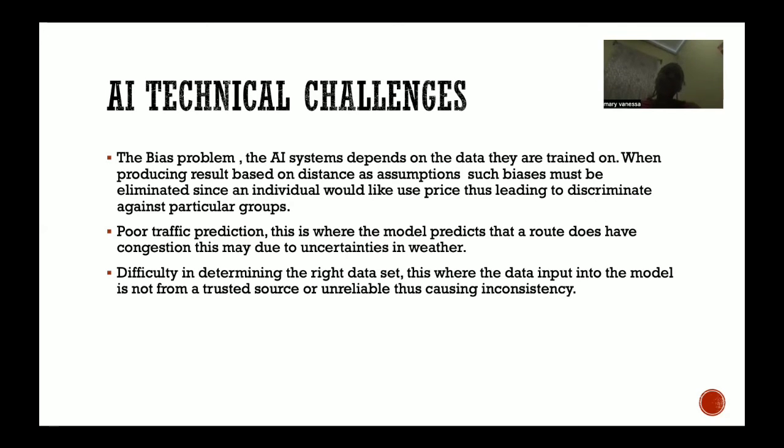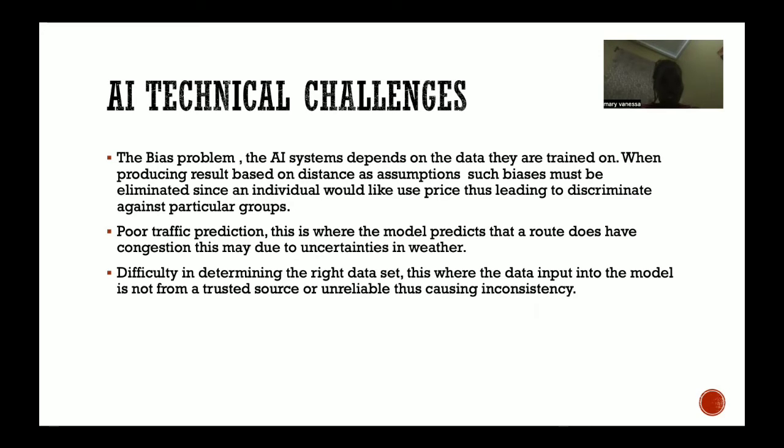Like the bias problem, the model will consider only the data that it was given during training. So if anyone else tries to put in another type of data, it will be consistent. It won't change as the person has given it other data. It will remain on the old one.